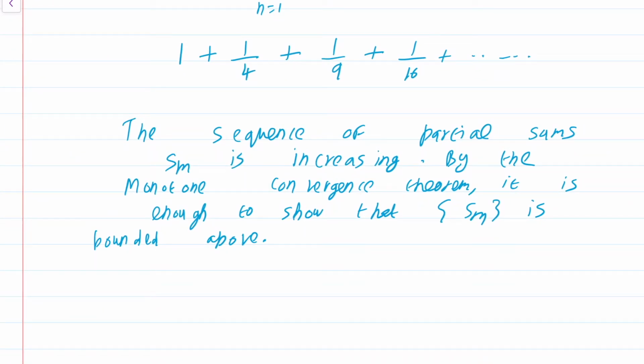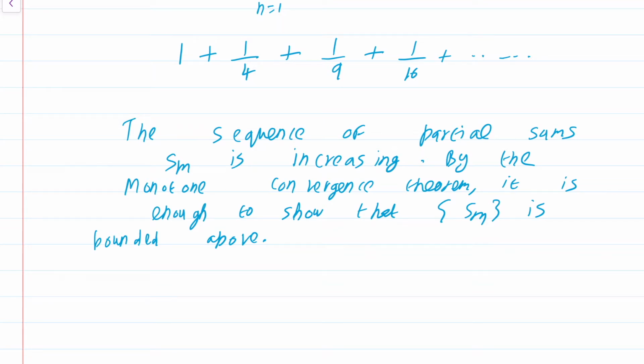Now, I want to show that the partial sums are bounded. So I want to bound the partial sums from above. So what I will do is start estimating the terms of the partial sums, but each time increasing the quantity. If I increase the quantity, then what I estimate, I will get a less than inequality. If that sounds vague, just wait a moment, you will understand what is going on.